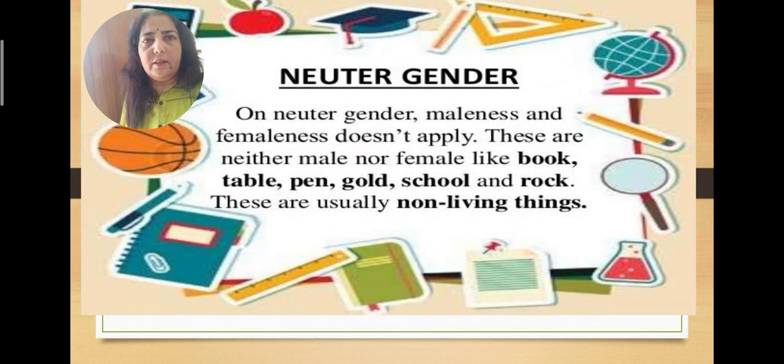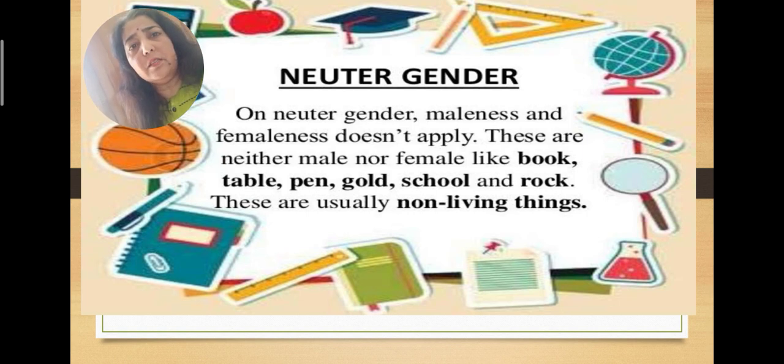Next is our neuter gender. Neuter gender are those names which do not imply any female or male. They don't have any male or female gender. We can say they are non-living things. If you see a table, can you say this is a male table and this is a female table? No, you can't say.